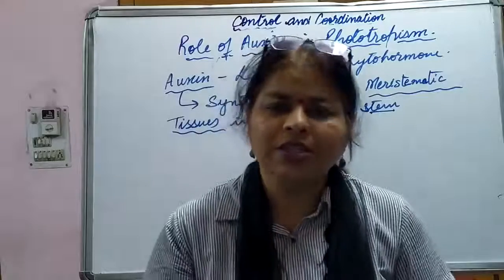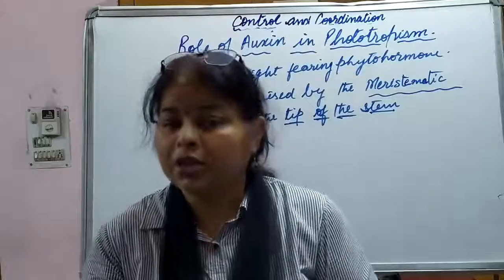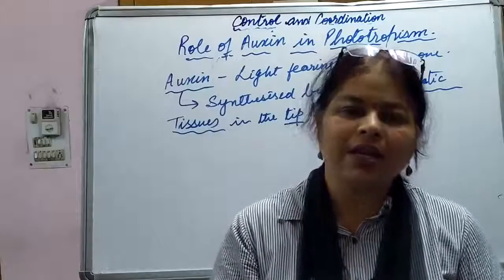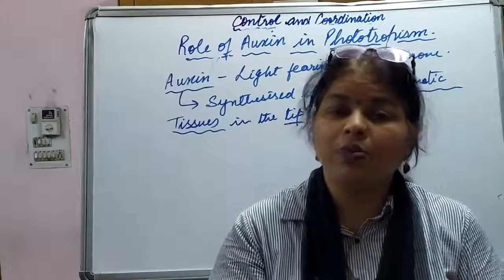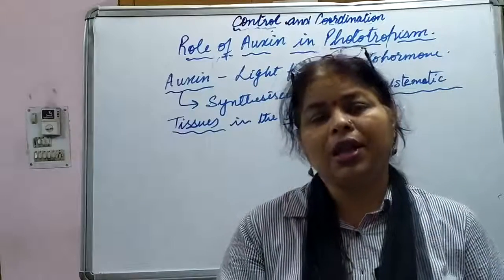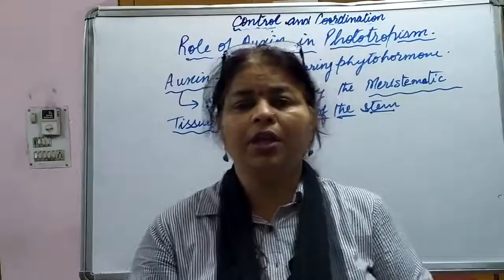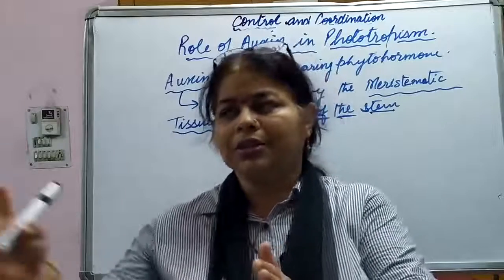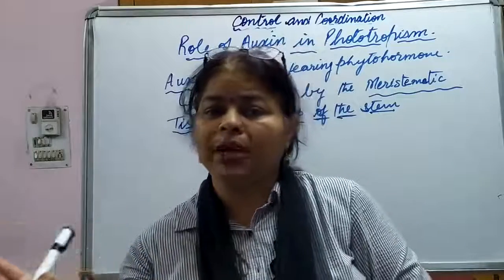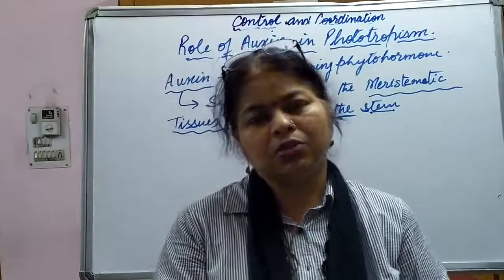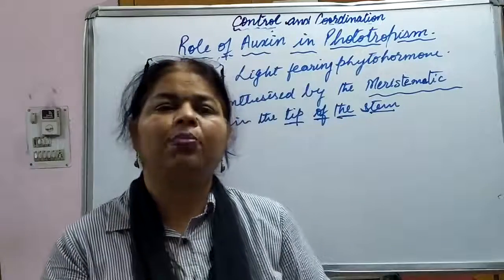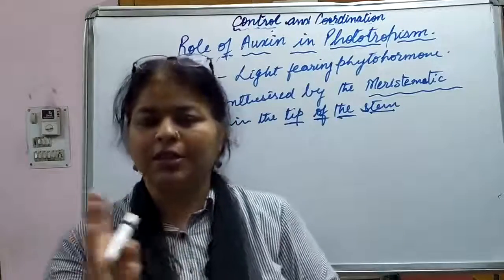So this is how we can explain it if the question comes in the exam. When a plant is standing in the open, it grows straight. On the other hand, when the plant is growing in a dark room or somewhere the light is received from one side only, it bends towards the light. I hope it is clear to everyone how the plant gets bent towards the source of light.